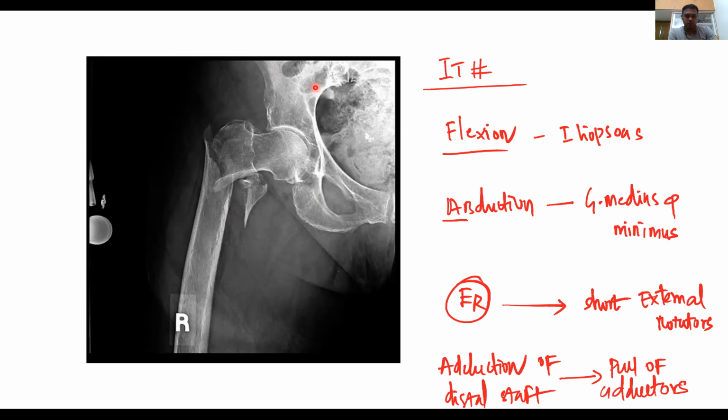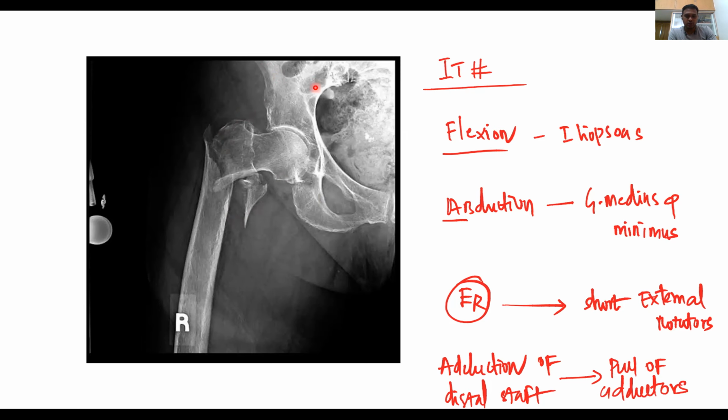So usually intertrochanteric fracture line extends from greater trochanter to lesser trochanter. This is stable intertrochanteric fracture. Okay. If at all lesser trochanter involvement is there, then it is an unstable fracture. If posteromedial comminution is there, then it is an unstable fracture. If at all there is a reverse oblique fracture, then it is an unstable fracture. If at all intertrochanteric fracture is associated with subtrochanteric extension, then it is also an unstable fracture. So these are the unstable patterns of intertrochanteric fracture.